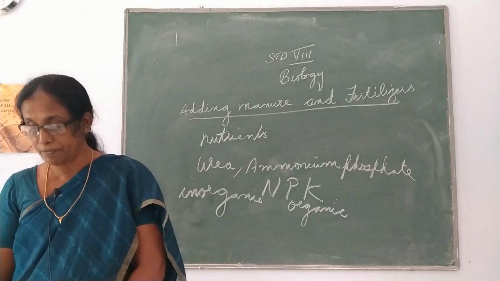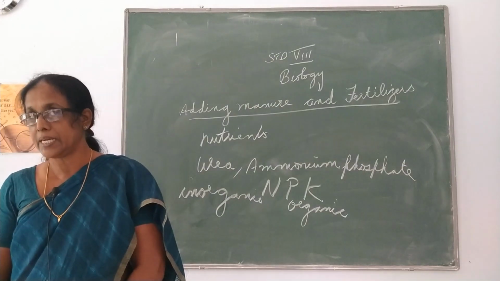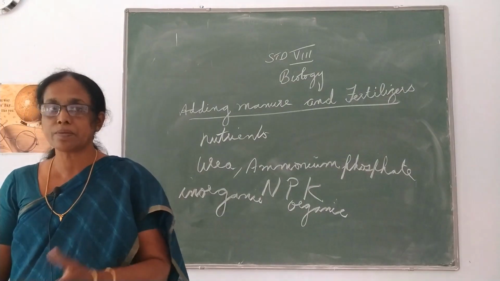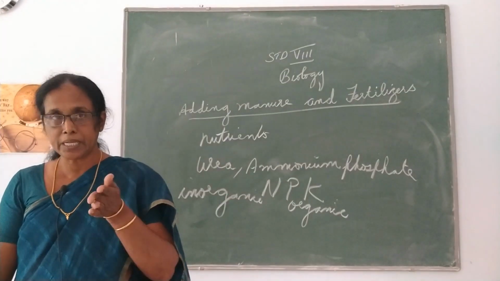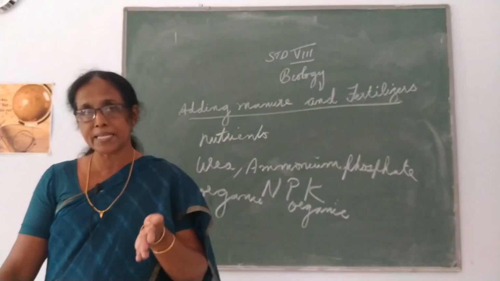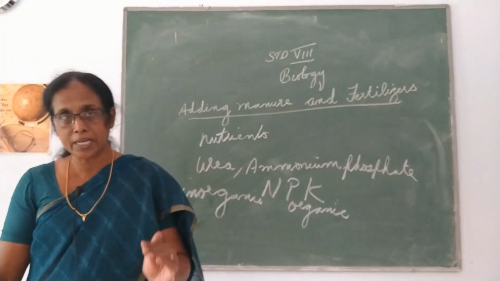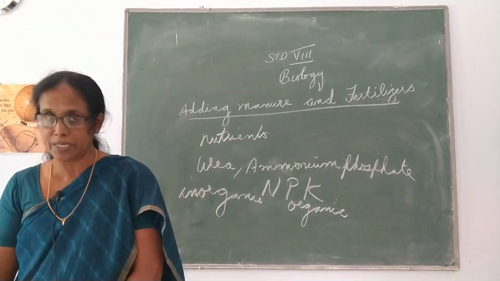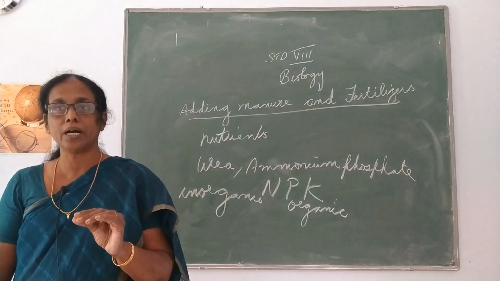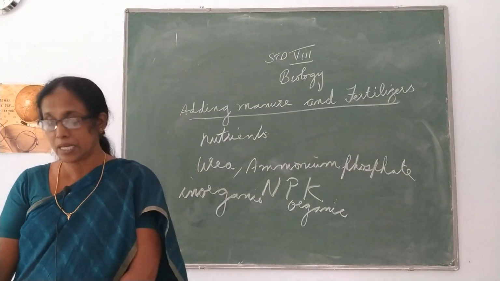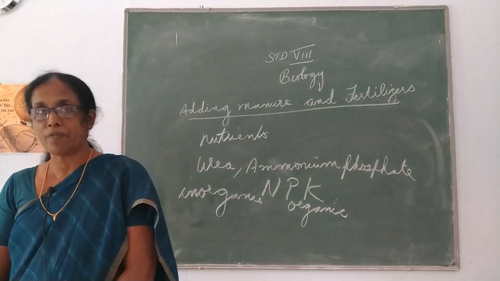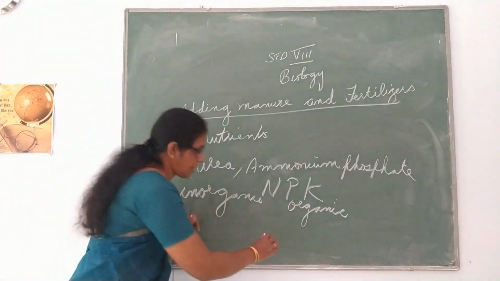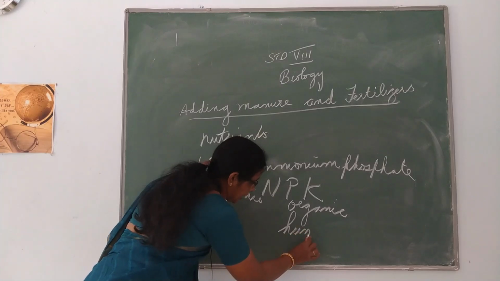Then the third difference is the fertilizer does not provide any humus to the soil. What is the meaning of humus? By the decomposition of dead plants and animals, the soil is richly supplied with some nutrients, that is known as the humus. But there is no decomposition in the case of fertilizer, so they do not provide any humus to the soil, while manure provides humus to the soil.